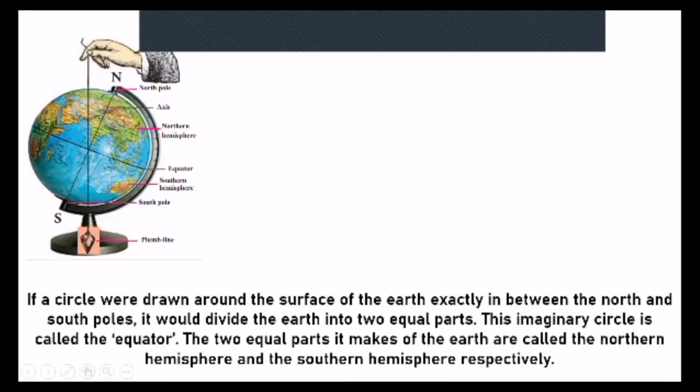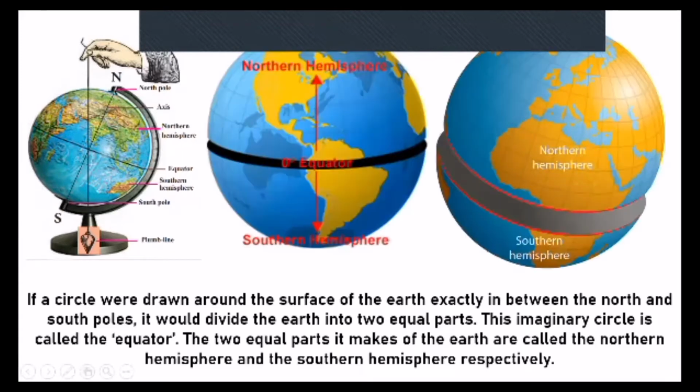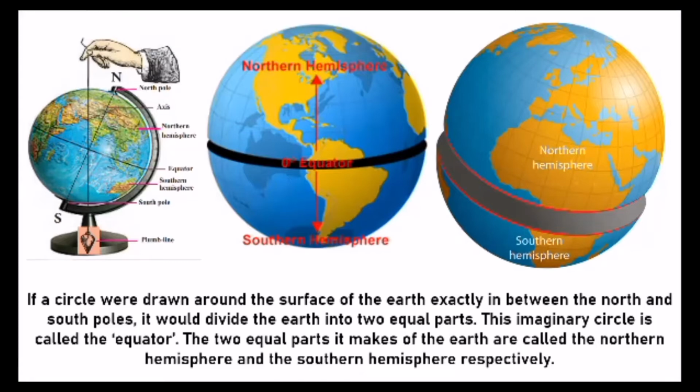If at all you had to draw a line exactly at the center, that one single line which is dividing is called the equator. It is not a fat line, it's very thin, just exactly a slash. So that particular thin line is called the equator, and this equator divides the Earth into two equal parts. That's the northern hemisphere and the southern hemisphere.